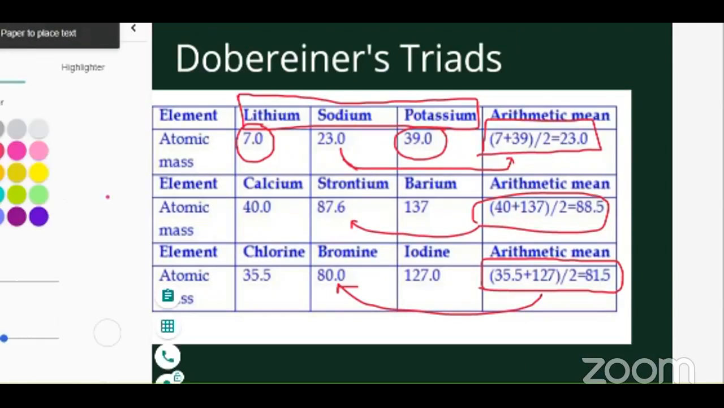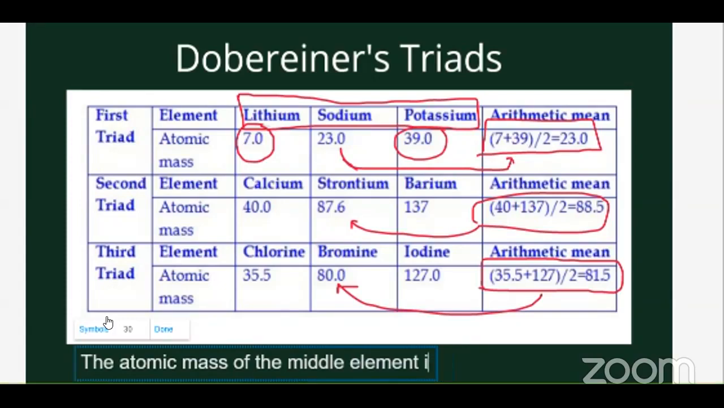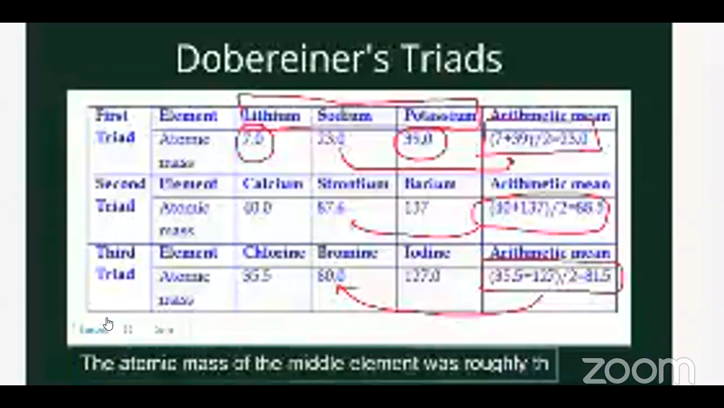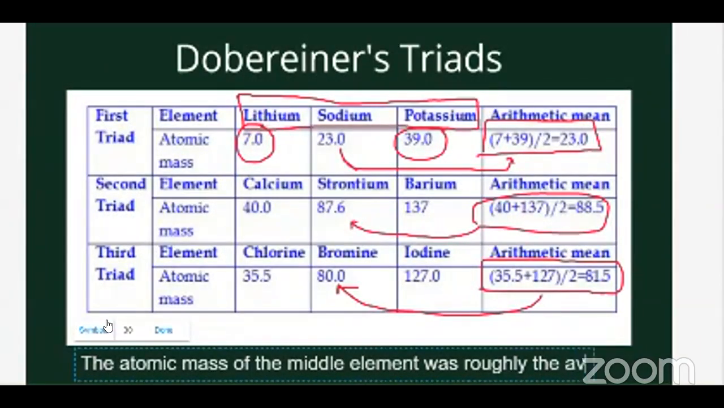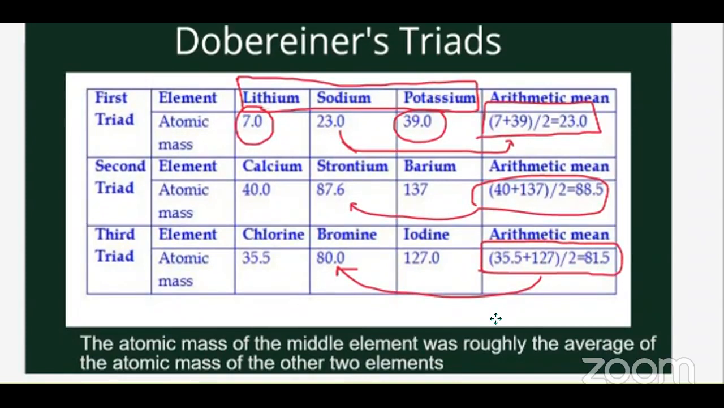And you can open your textbook page number 80, first paragraph, first line says that the atomic mass of the middle element was roughly the average or mean of the atomic mass of the other two elements. Understood this rule, all of you?